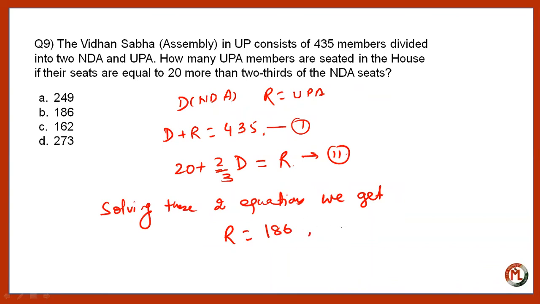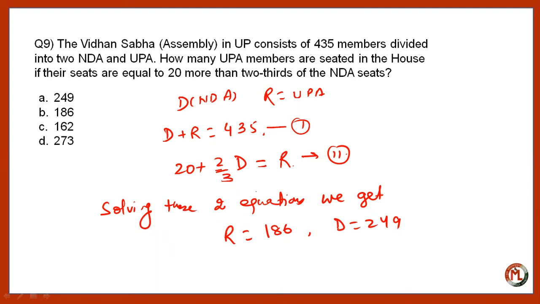And the number of NDA members is 249. So the first option is the number of NDA members. The second option is the number of UPA members, right? So the second answer is the correct one. Option B is the correct one.